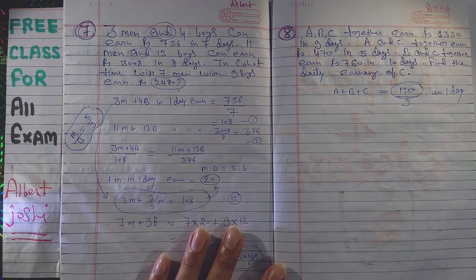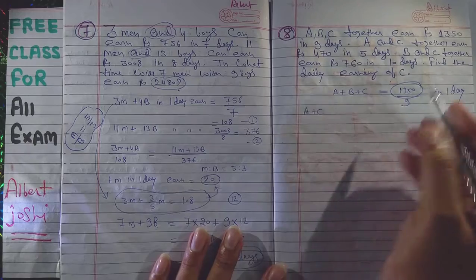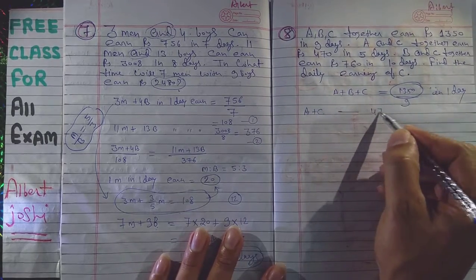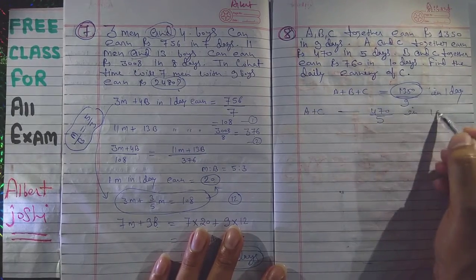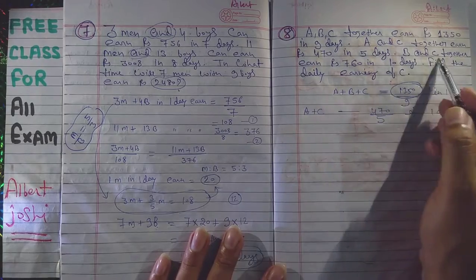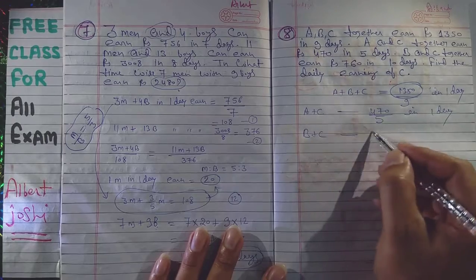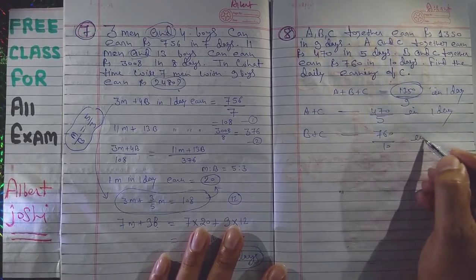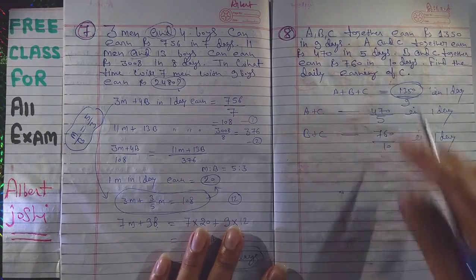Now A and C, means A plus C together earn 470 in 5 days, means upon 5 in 1 day. Now B and C together earn 760 in 10 days, upon 10 in 1 day. Find the daily earning of C.